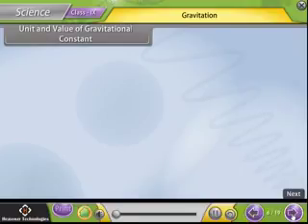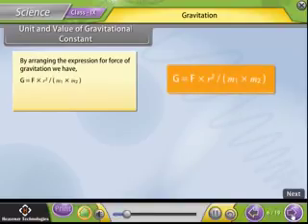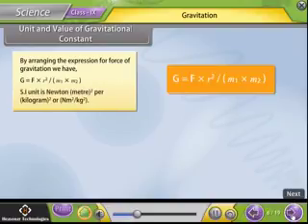Unit and value of gravitational constant. By rearranging the expression for force of gravitation, we have G is equal to F into R square upon M1 into M2. The SI unit is Newton meter square per kilogram square.